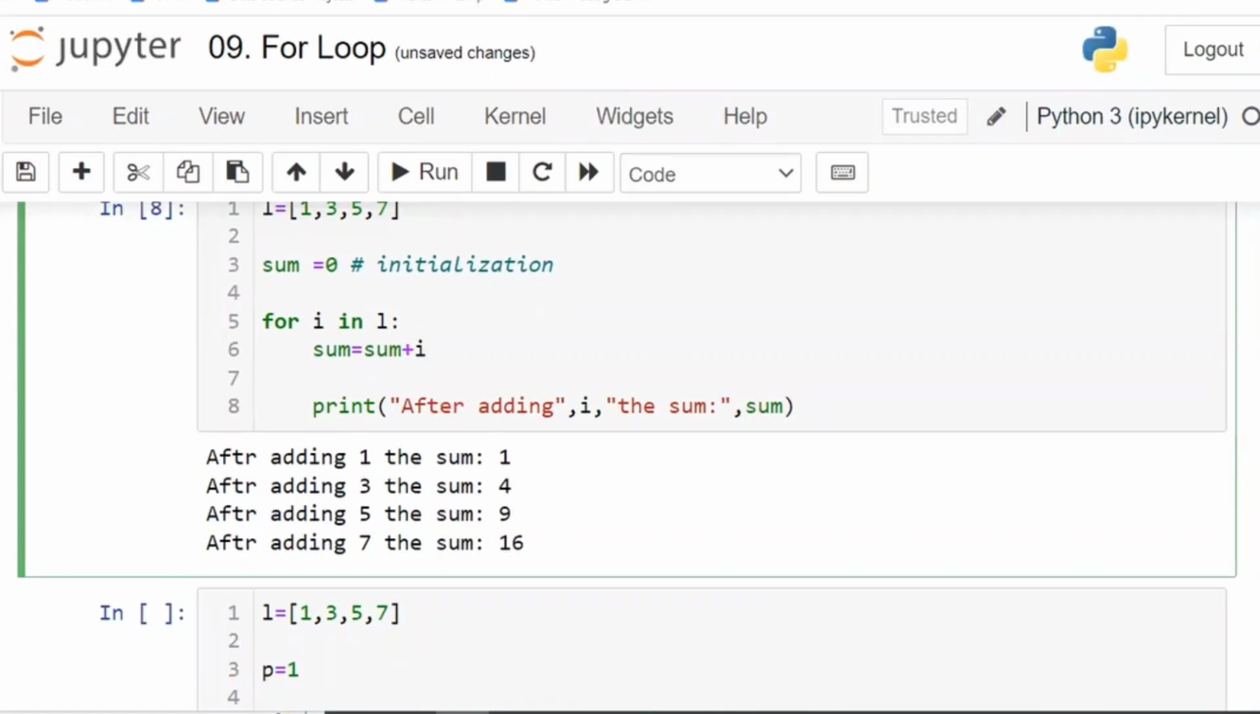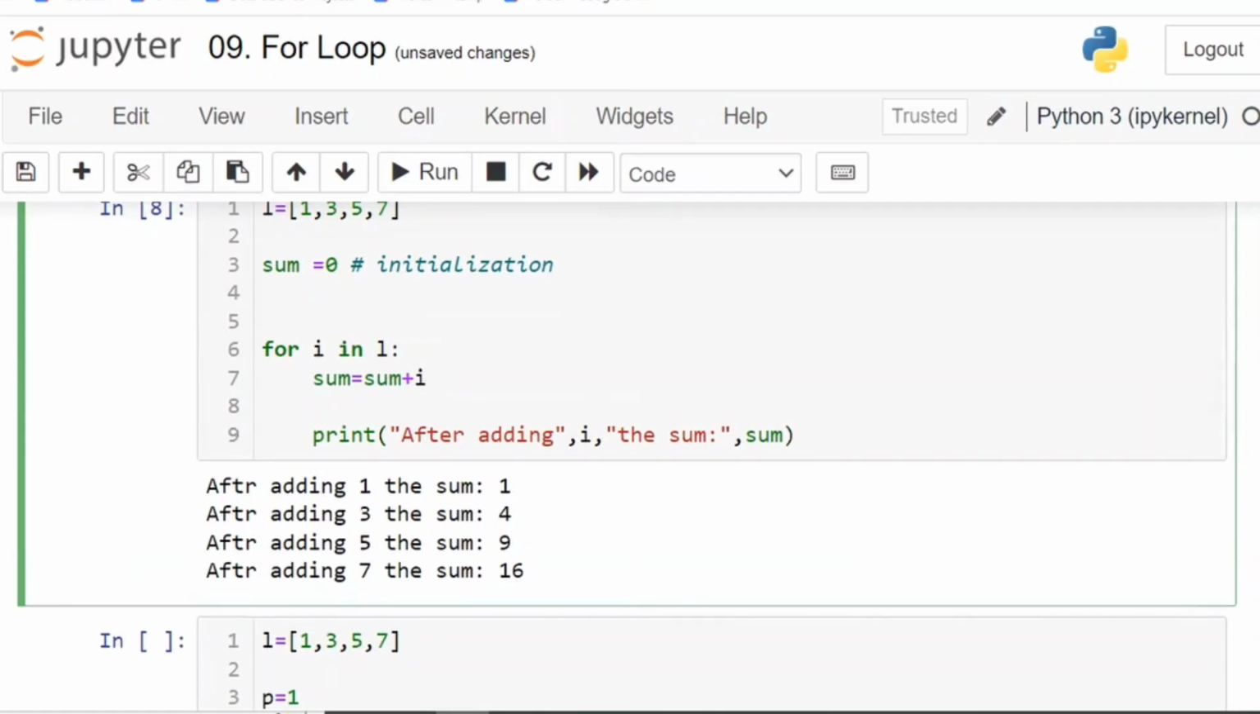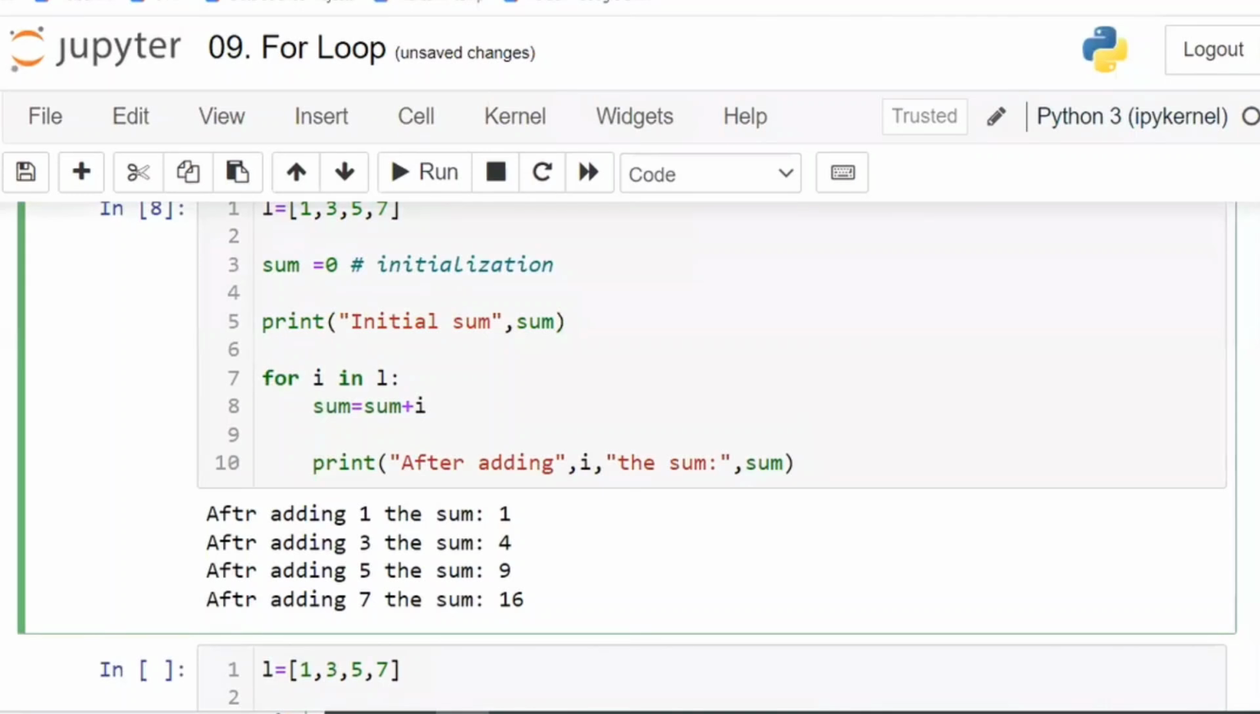So after adding 1, the sum is this one. After adding 3, the sum is this one. So all this you are going to get. Sir, initially you want to print the initial sum also, so print that separately. Initial sum. What is the initial sum? That is nothing but sum is 0. First, it is going to print sum is equal to 0 here.